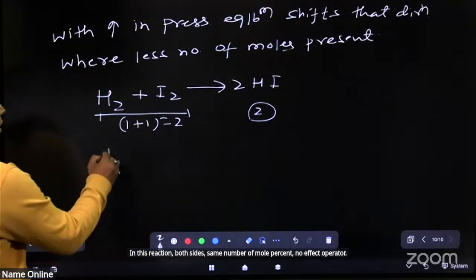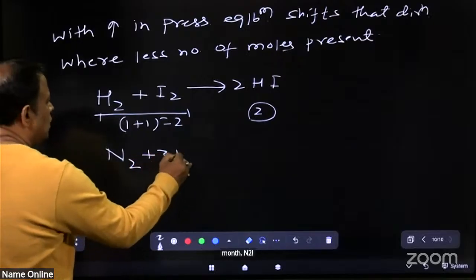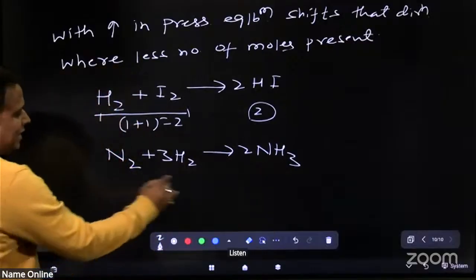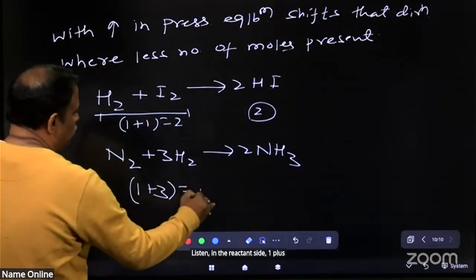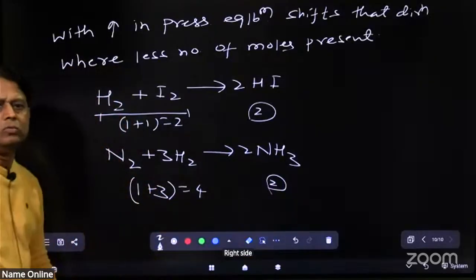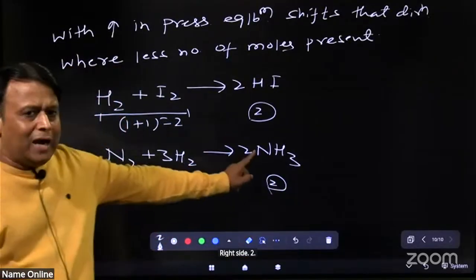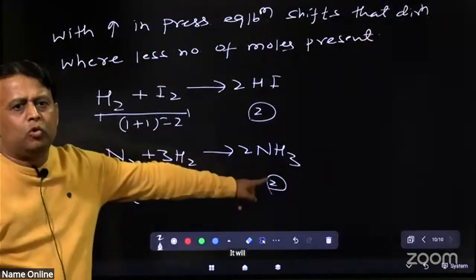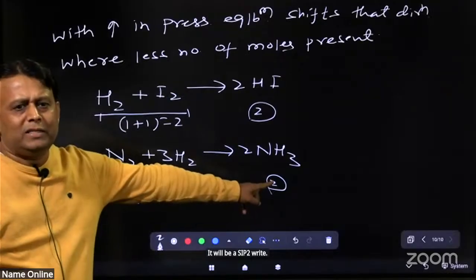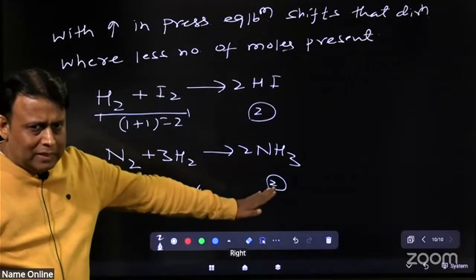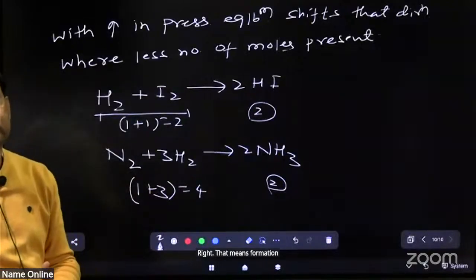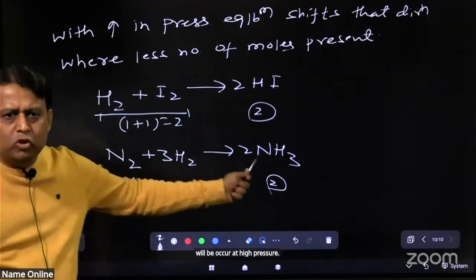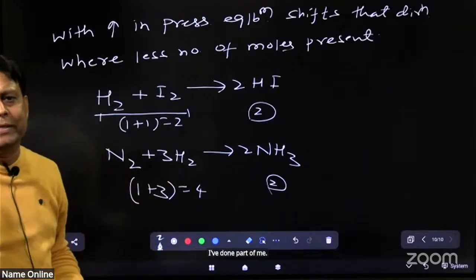But second example, N2 plus 3H2 gives 2NH3. Listen, in the reactant side, 1 plus 3, 4. Right side, 2. That means the product side has fewer moles. With increase in pressure, equilibrium shifts to the right. That means formation of ammonia will occur at high pressure. So the favorable condition for formation of ammonia is high pressure.